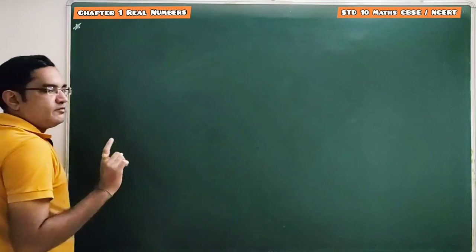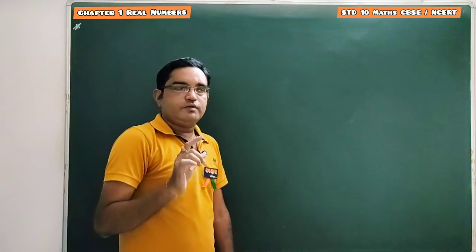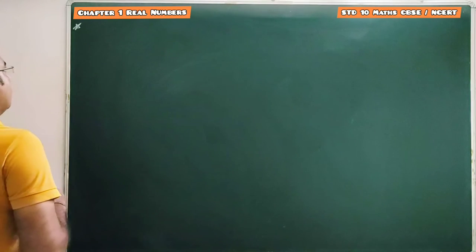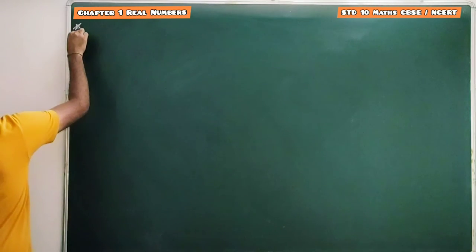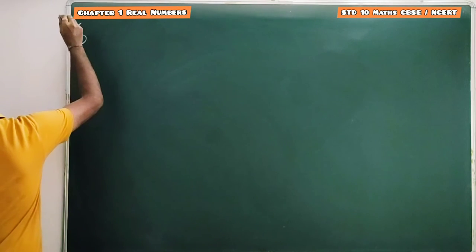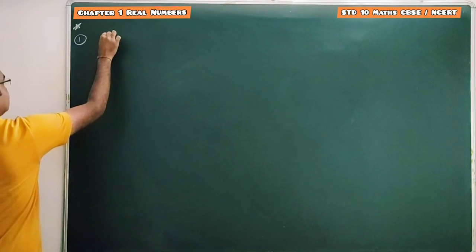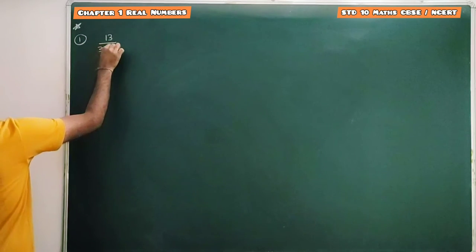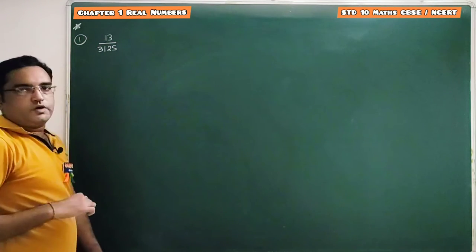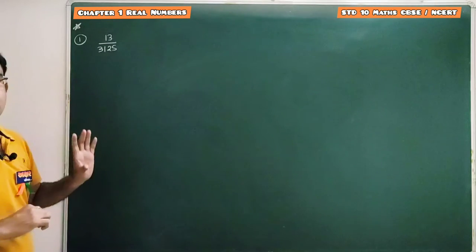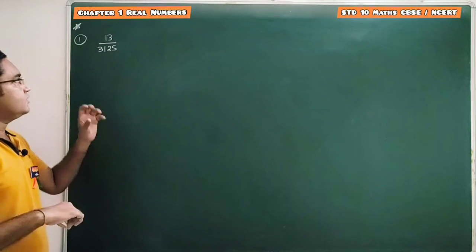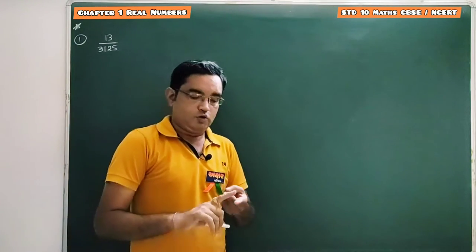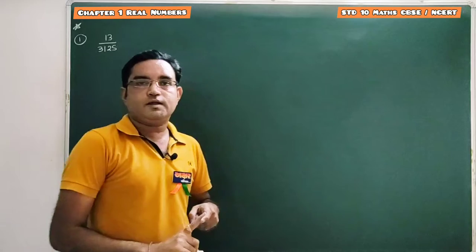So question number 1, the first question is, we are given 13 upon 3125. So this is one rational number, and here we have to check whether this given rational number has a terminating decimal expansion or a non-terminating repeating decimal expansion.